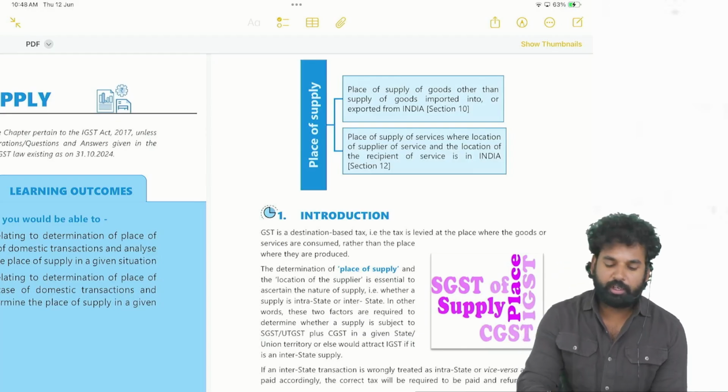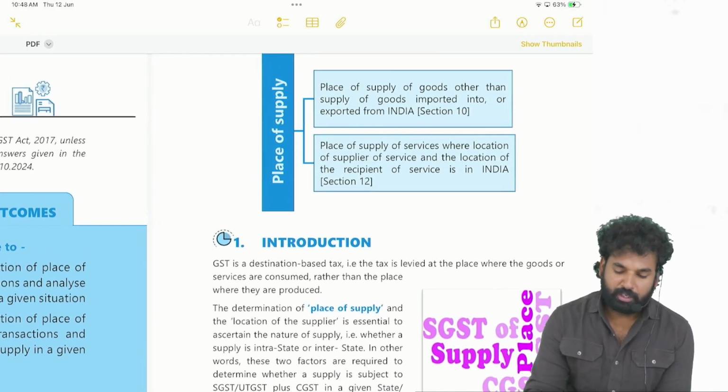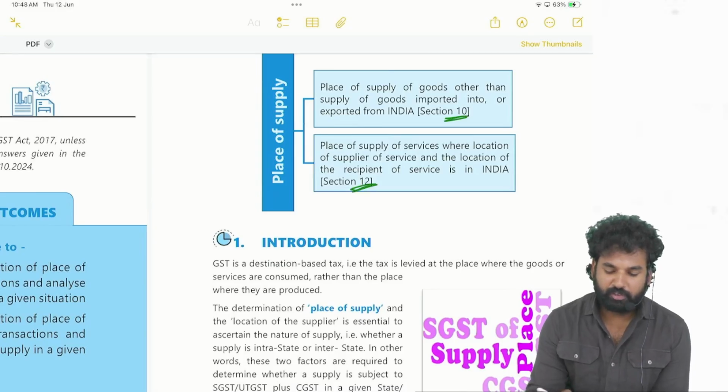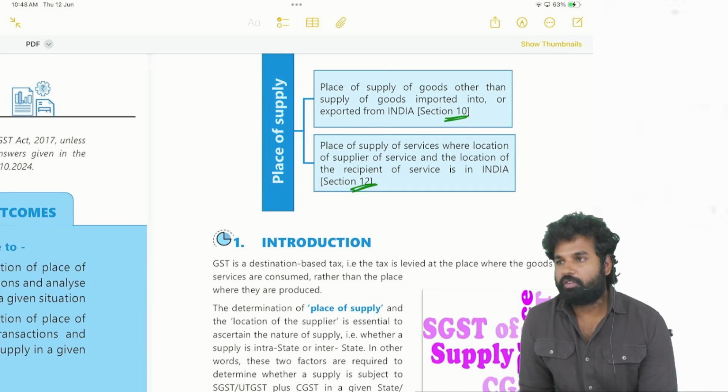If both are in the taxable territory, then we will decide the place of supply as per section 10 and section 12. With respect to goods, section 10, and with respect to services, section 12, we have seen.